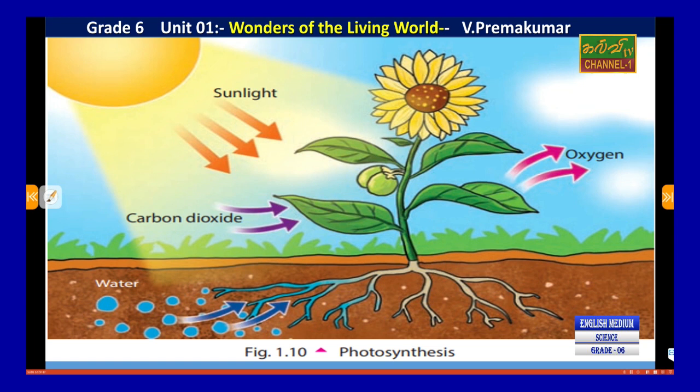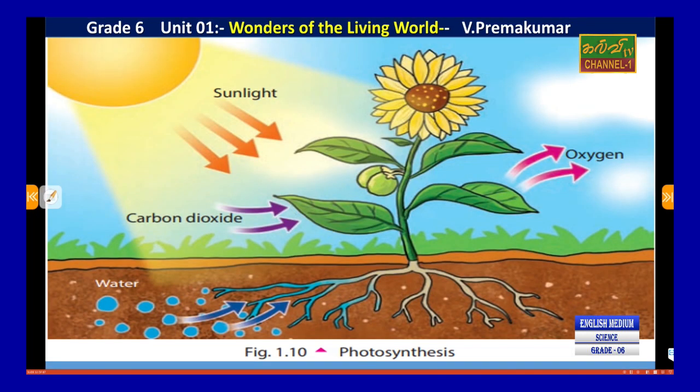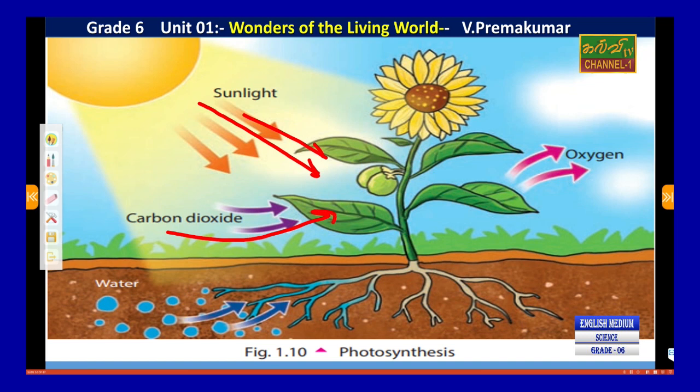Sunlight reached the leaf, and carbon dioxide will go inside. Water is also going inside, absorbed by the plant. In front of sunlight they are producing food. Here is the food.